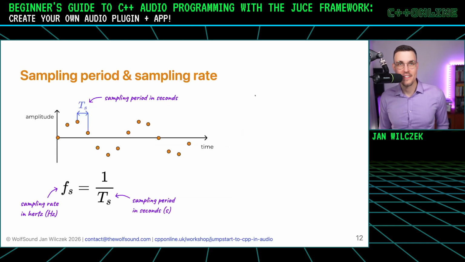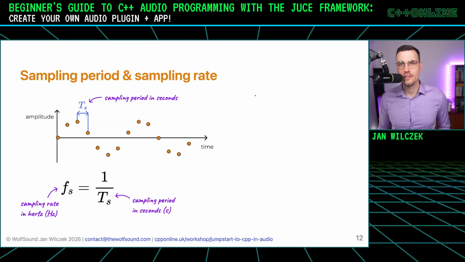It must be said that the distance in time between two successive samples is the sampling period in seconds. And its inverse is the sampling rate in hertz. And the sampling rate is an important number. It tells us how many samples constitute 1 second of audio.